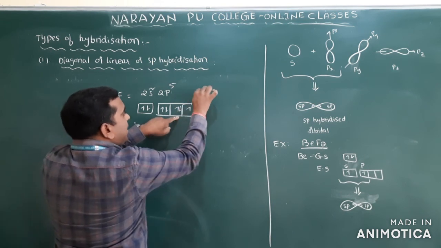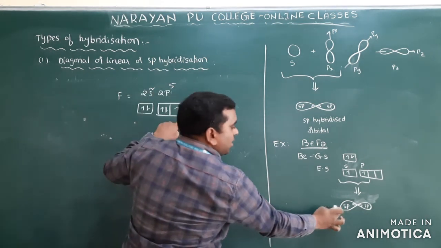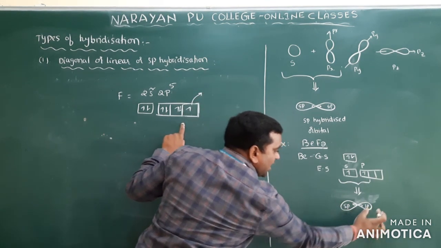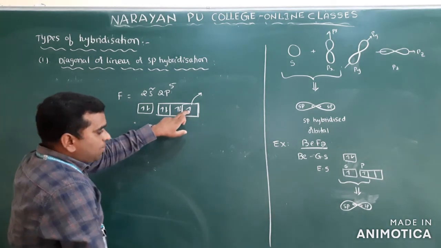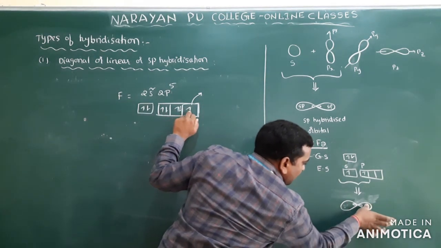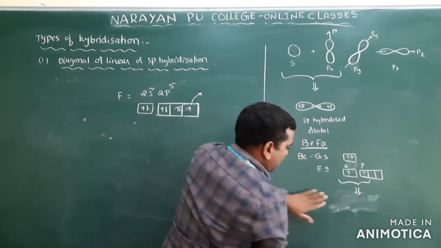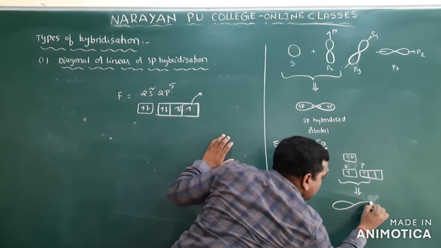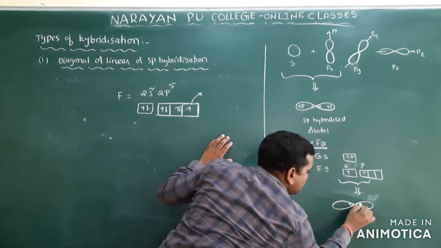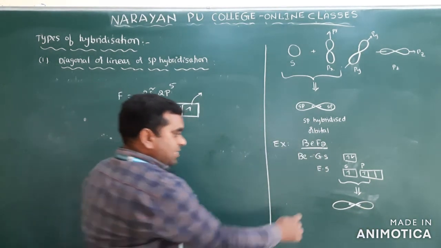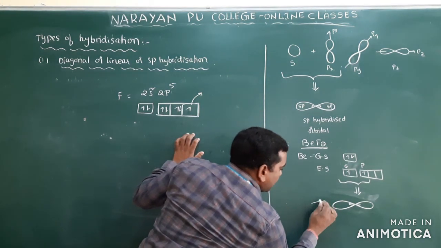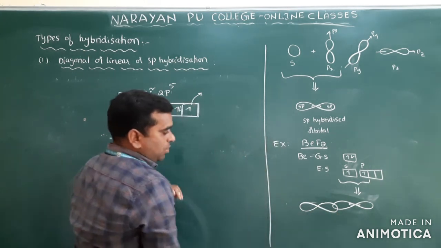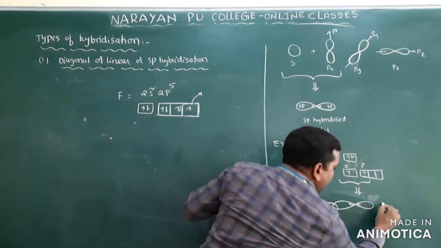This unpaired electron orbital combines with the 2 sp hybridized orbitals. Clear? So it is the p orbital. Very clearly I will write. So these are the 2 sp hybridized orbitals. Now this is the p orbital of fluorine, and another one is there.